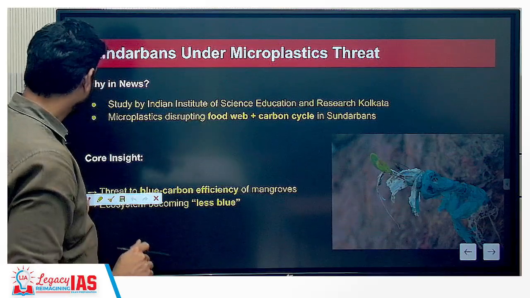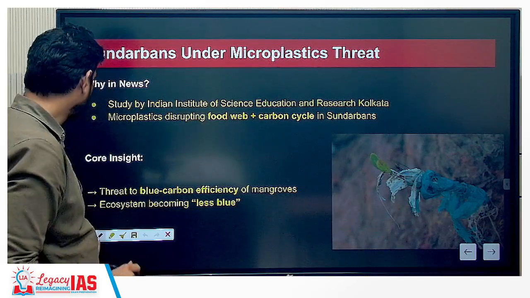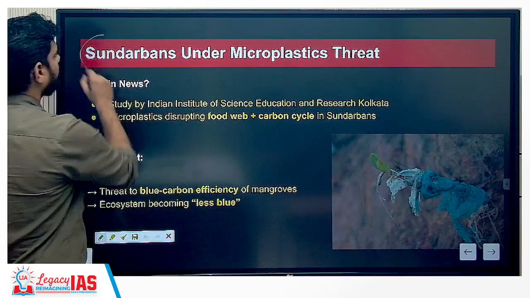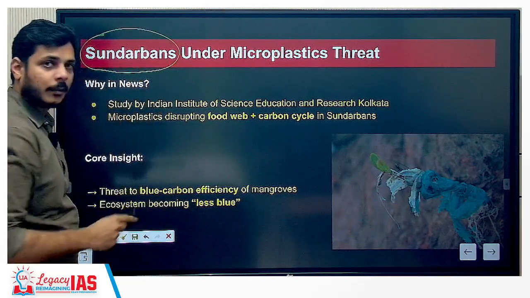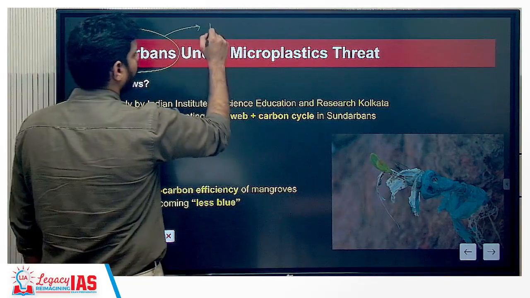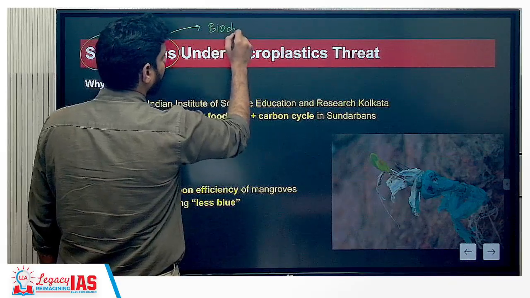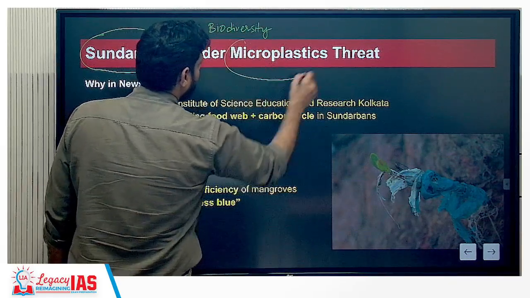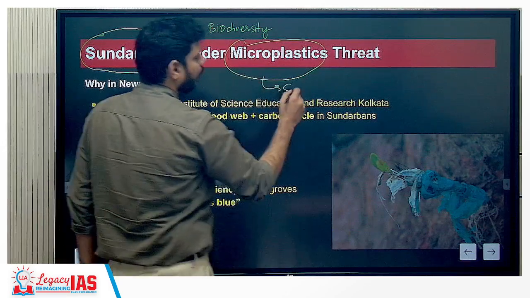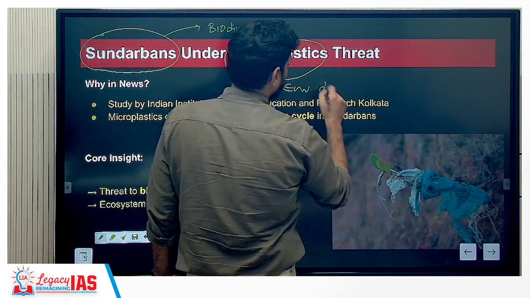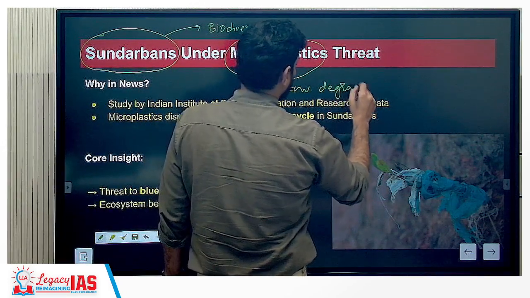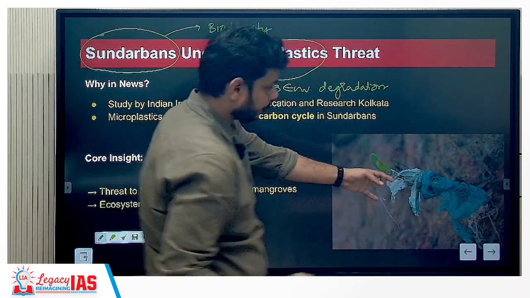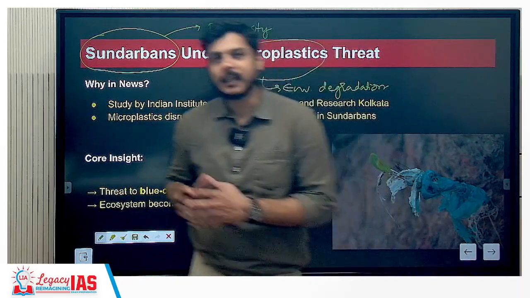This is something that combines two of the things. One thing is Sundarbans, meaning that we are talking about biodiversity and the different types of ecosystem that Sundarbans could carry. Also, we are relating it with environmental degradation. So what has been observed is that Sundarbans is an area which will have